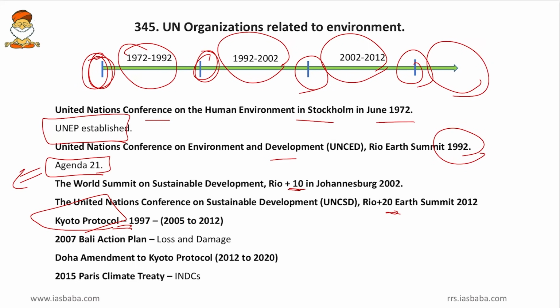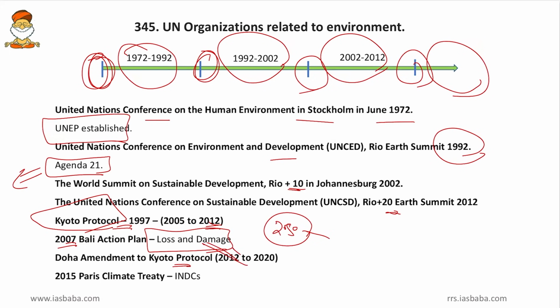But however, Kyoto Protocol got delayed due to various reasons and it was only implemented in 2005 and the targets were taken up for 2005 to 2012. And later, after 2012 till 2020, the Doha Amendment to Kyoto Protocol was taken up. And then in between, in 2007, Bali Action Plan of UNFCCC was discussed. And in this Bali Action Plan, for the first time, the loss and damage concept was discussed. That is, the developed nations should pay the developing nations for loss and damage.